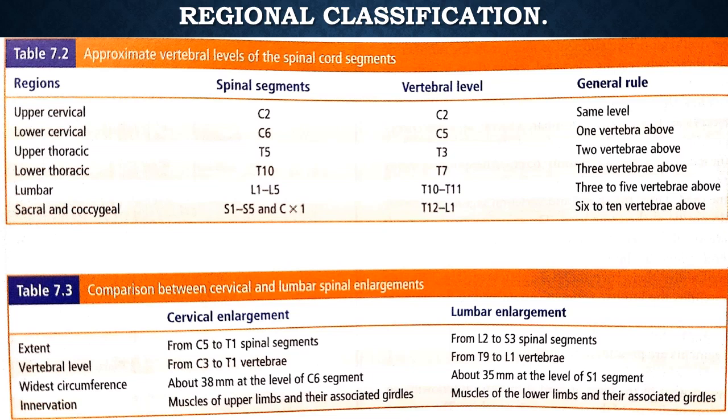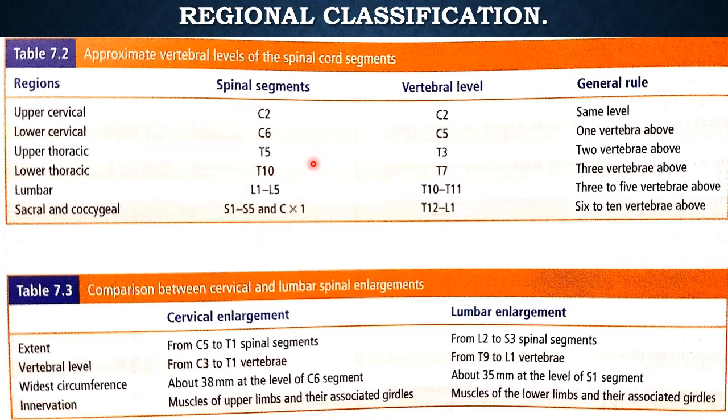So basically there are spinal segments from C1 to S5. These are the spinal segments of the spinal cord, and they do not fully correspond with the vertebral level. We have cervical, thoracic, lumbar, sacral and coccygeal vertebrae, but the spinal cord ends at L1.